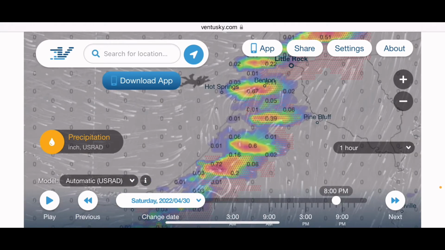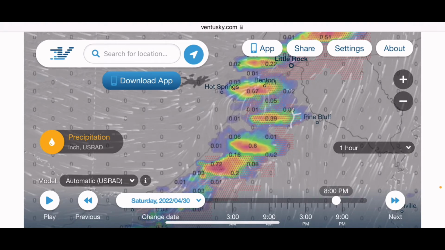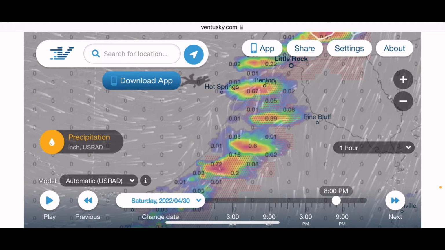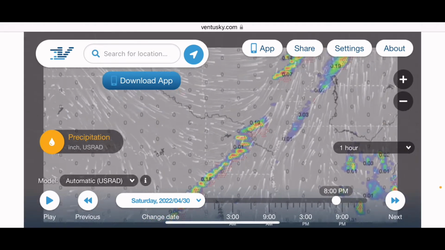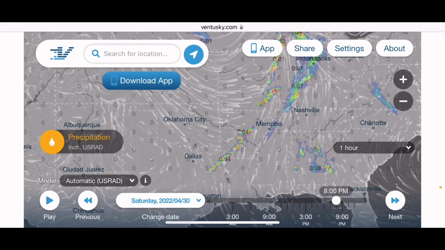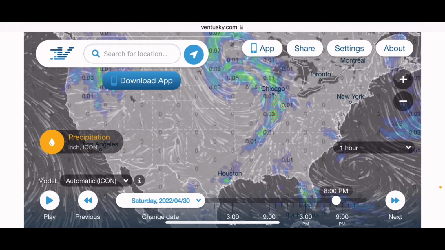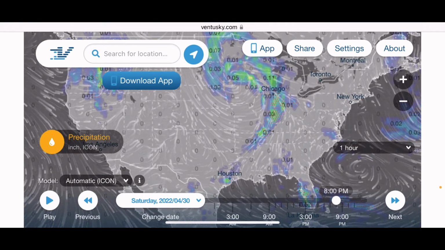Okay? It's very simple to use. I know a lot of people don't seem to understand this because I tell everyone to come on this Ventusky. It's the best app. It's all run off of satellites. It's a satellite base around the whole entire globe, and you can pinpoint exactly where you are on the map, where you're going to be heading.